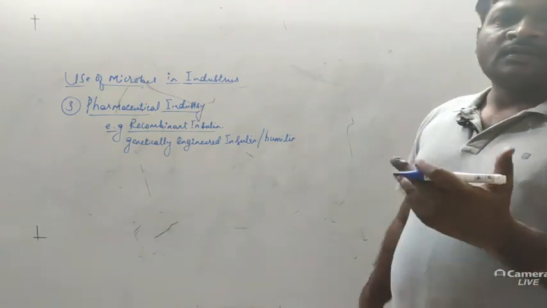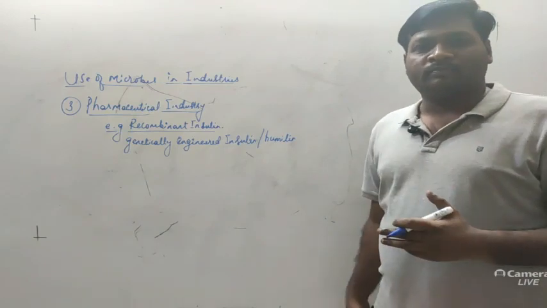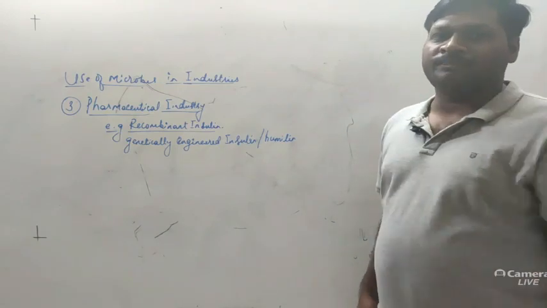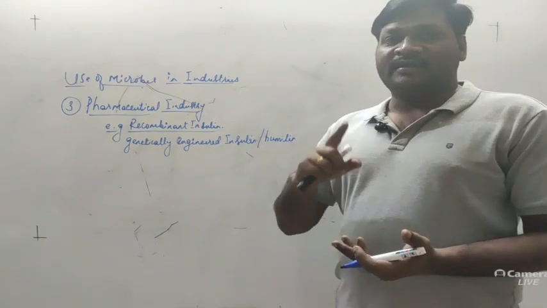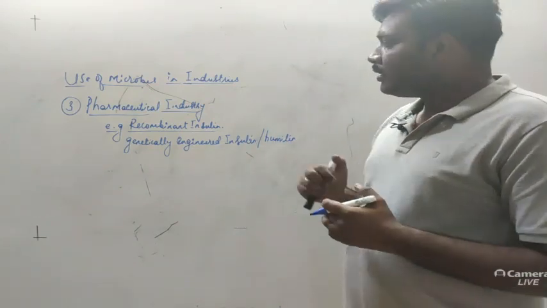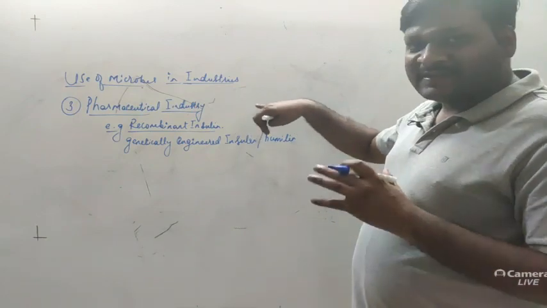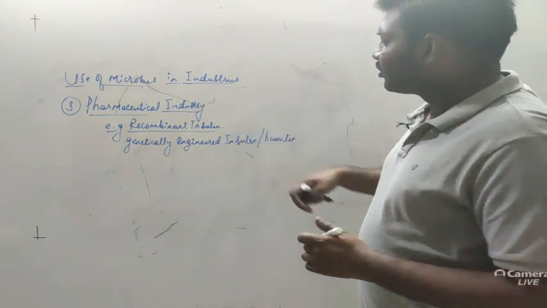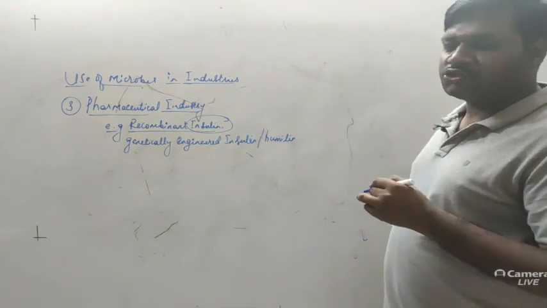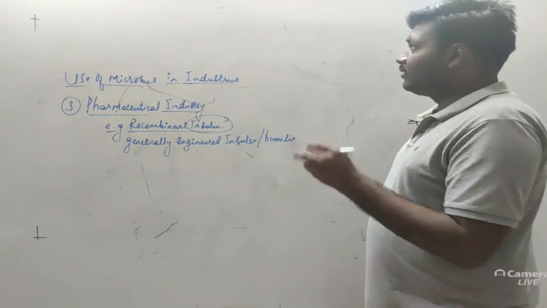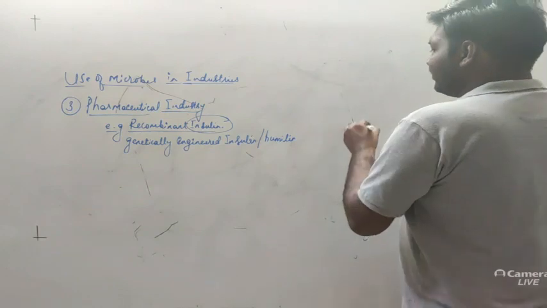See, insulin is a peptide hormone. Peptide in the sense it is a proteinaceous hormone. So proteins, how are they synthesized? They are synthesized from the DNA, that is the genes. There are certain specific genes which are required for production of insulin, and these genes are isolated. So here, what will the steps be?